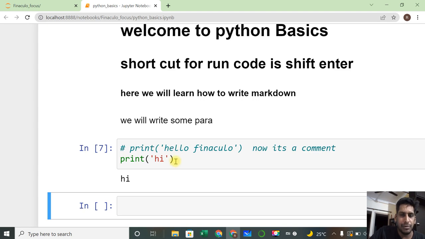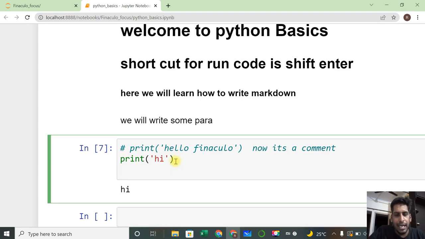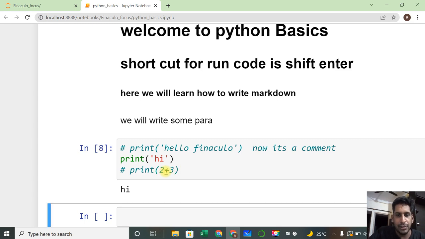One more example: I write hash mark print 2 plus 3. If I execute, it won't run it. Only hi has been executed because that is code.